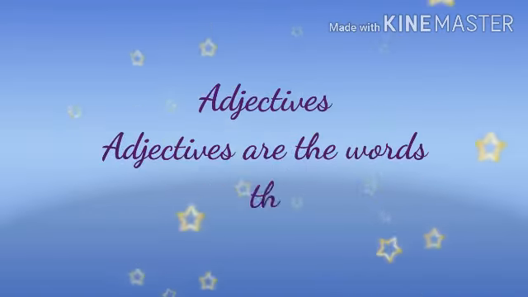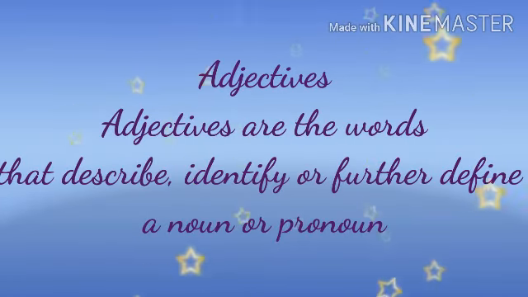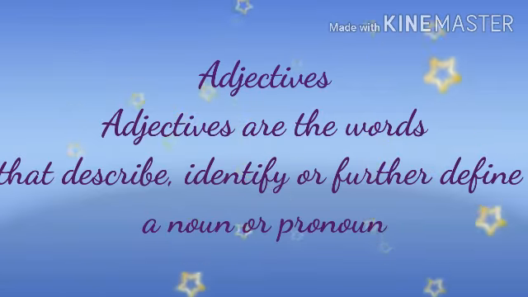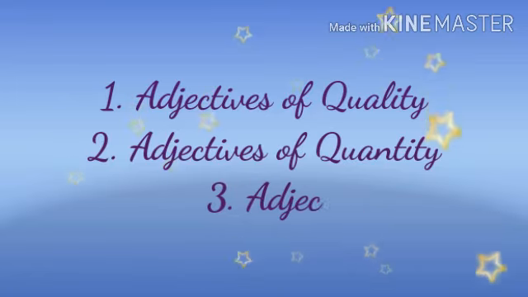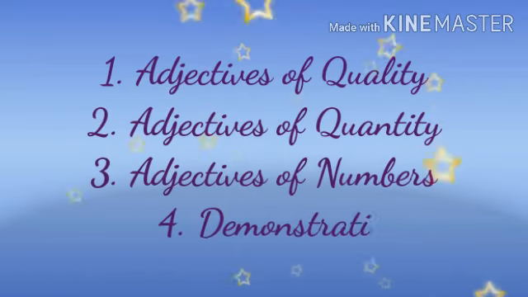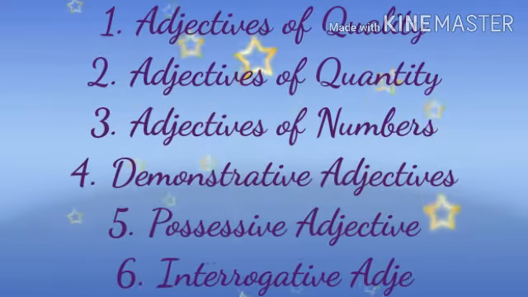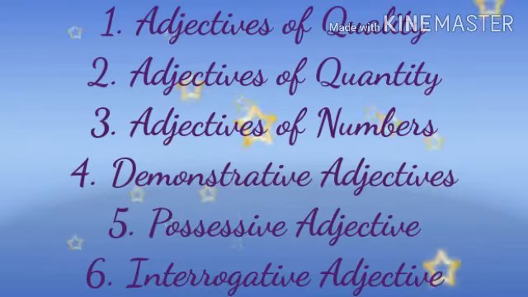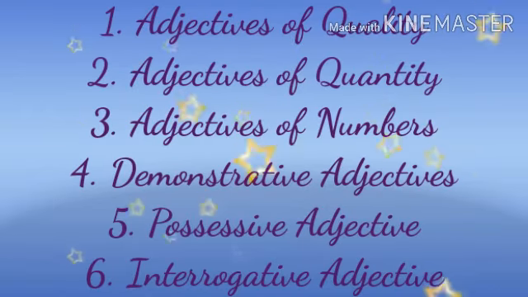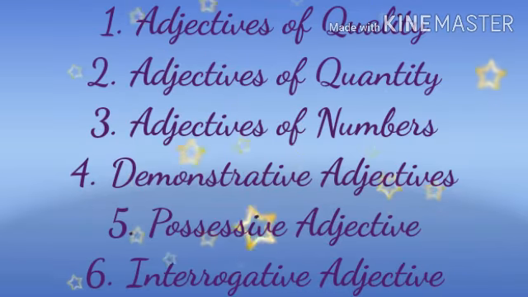So my dears, I hope you all understood today's lesson about adjectives. That is, adjectives are the words that describe or identify or further define a noun or a pronoun. And we have learned about 6 kinds of adjectives. Number 1, adjectives of quality. Number 2, adjectives of quantity. Number 3, adjectives of number. Number 4, demonstrative adjectives. Number 5, possessive adjectives. And number 6, interrogative adjectives. Hope you all understood the lesson well.